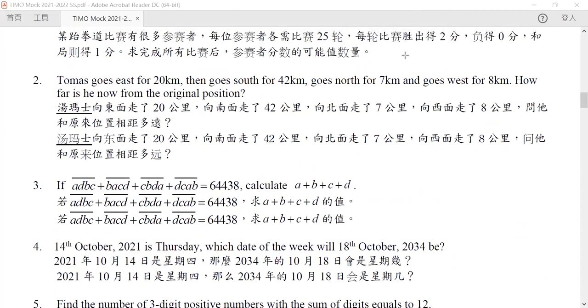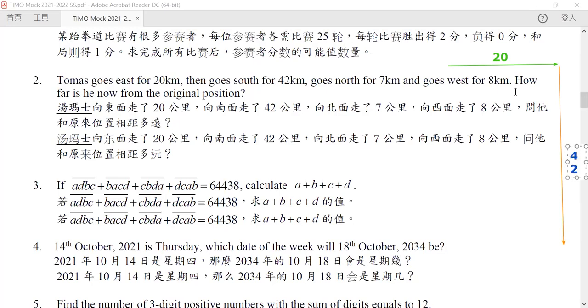Now, in here, first of all, it goes east 20 kilometers, goes east this way 20, and then it goes to the south for 42. So it will go to the south for 42.